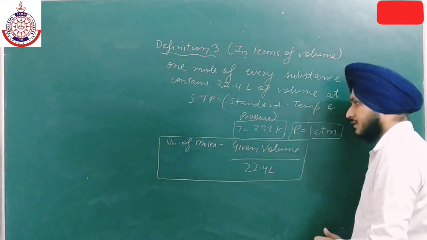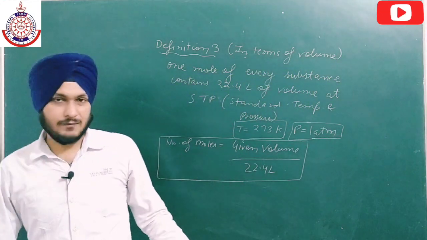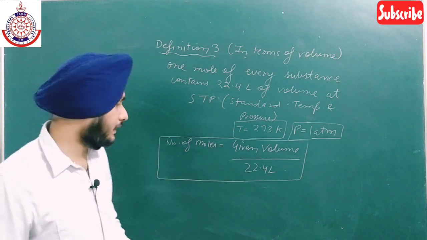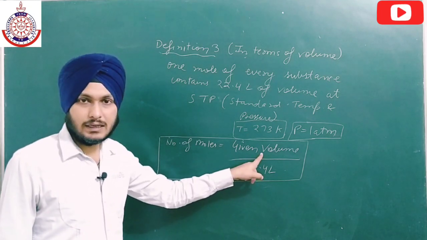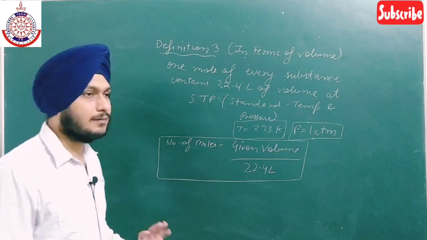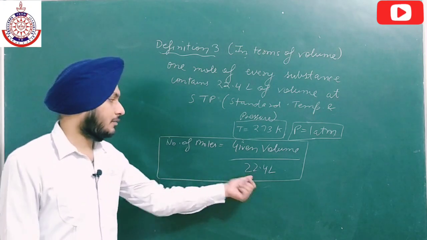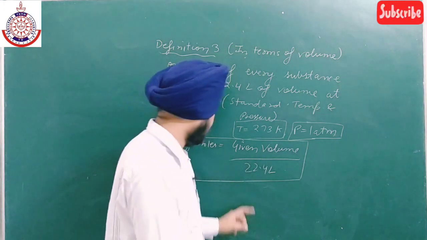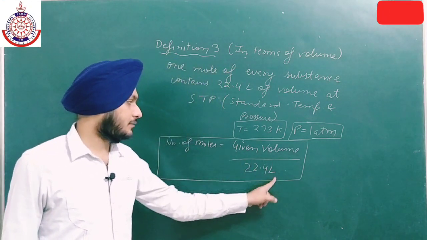So this is the third definition. Now if I give you 44.8 liter of volume and you have to calculate the moles, then 44.8 here, 22.4 here, cancel करके कितना आ जाएगा 2, so the number of moles is 2. And if I give you the number of moles, then you just have to cross multiply in order to calculate the volume.